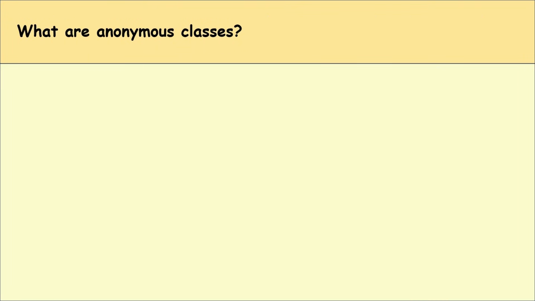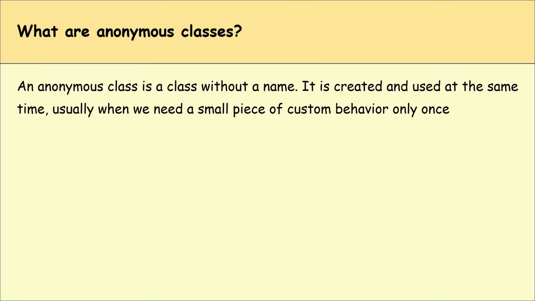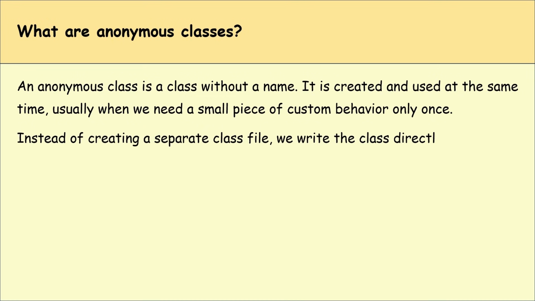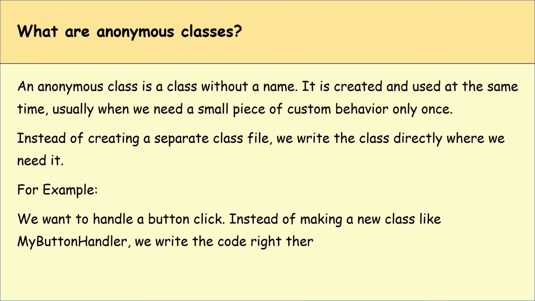Okay. What are anonymous classes? An anonymous class is a class without a name. It is created and used at the same time, usually when we need a small piece of custom behavior only once. Instead of creating a separate class file, we write the class directly where we need it. For example, we want to handle a button click. Instead of making a new class like MyButtonHandler, we write the code right there.